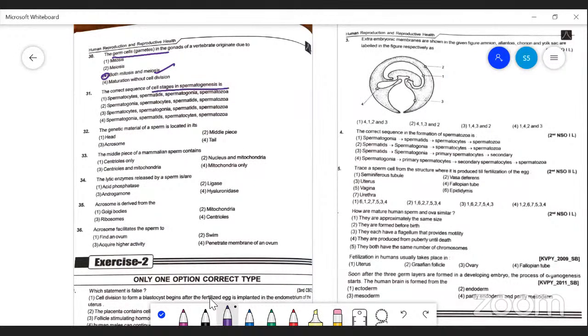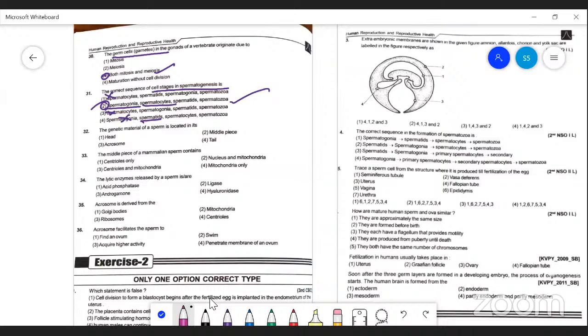So remember this: first, not spermatocyte, first is spermatogonia. So options 1 and 3 are wrong. And the second, spermatocyte, okay, this is also wrong. So the second option is the correct answer. The sequence also you must know, so learn the chart thoroughly.